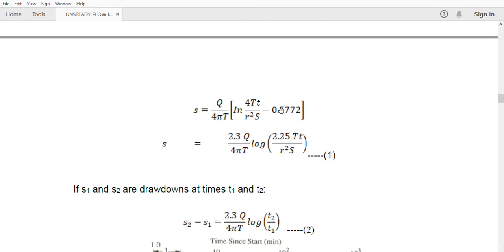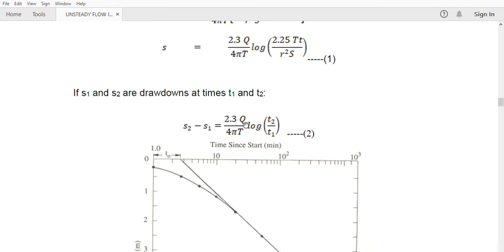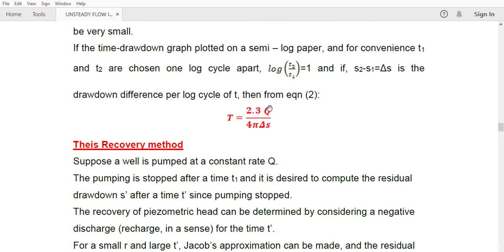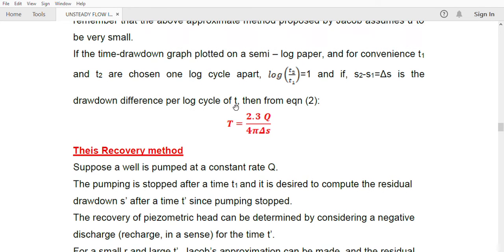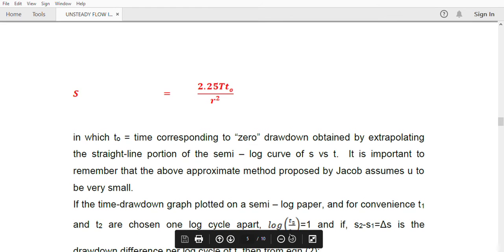here. Okay, in this equation he has substituted the value and he'll get T. He has substituted the value for that and he got the equation for T here. So here in this equation T is equal to 2.3 q by 4 pi delta S. All the values are known to you, so you'll get T, and the derived T value is substituted here to get S. So S and T we got.